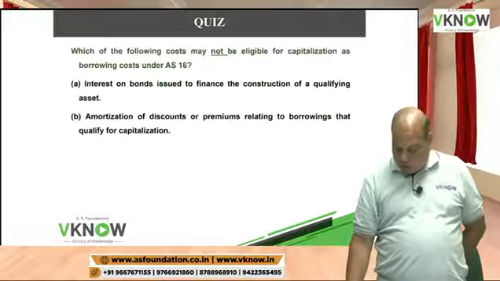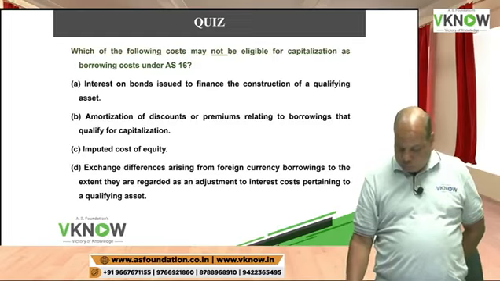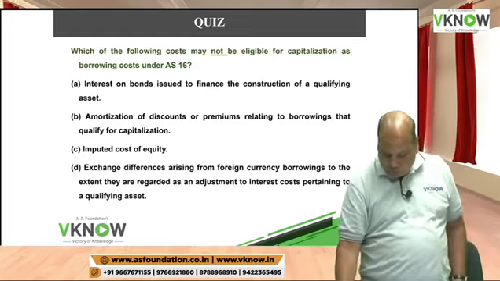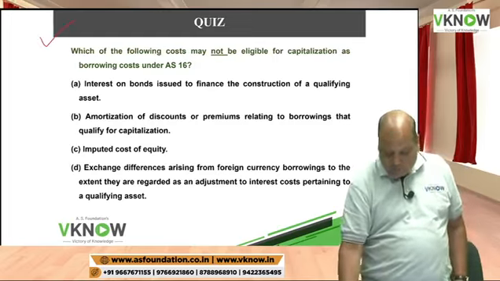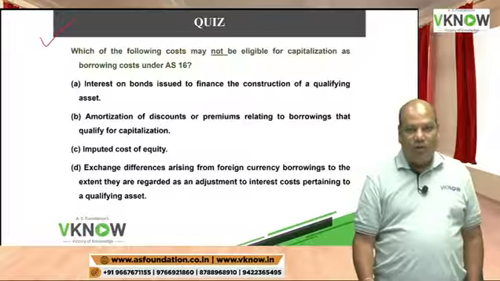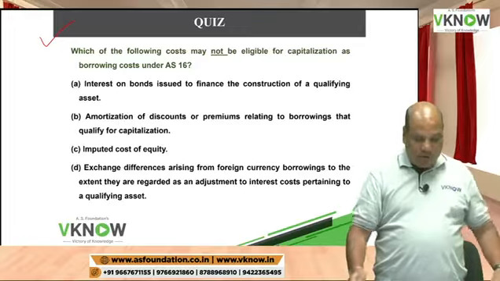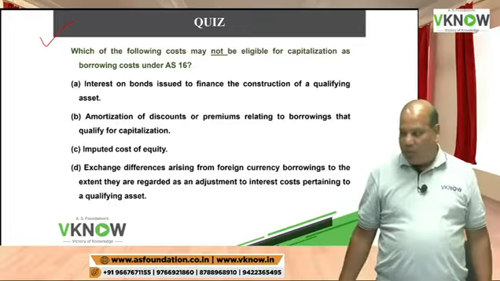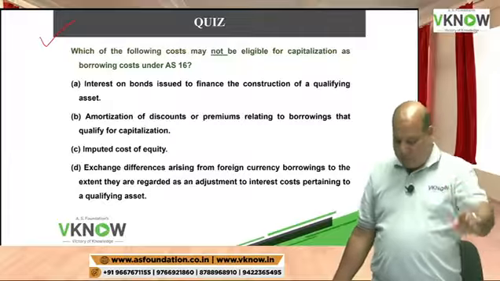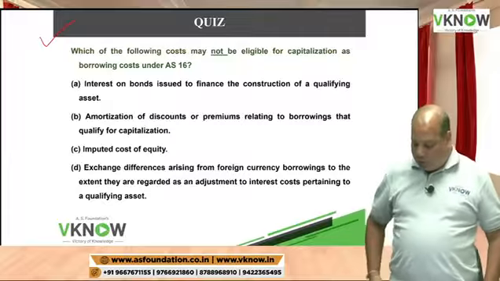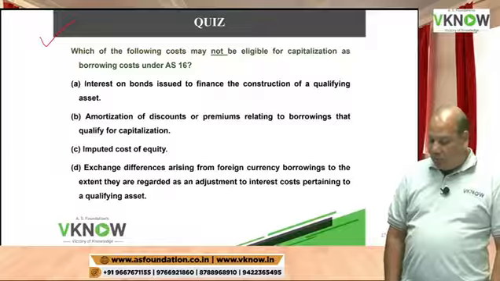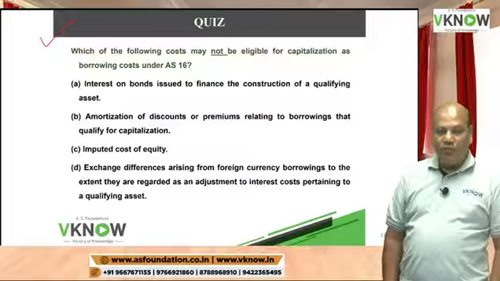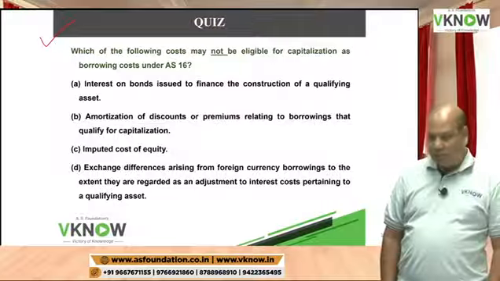Okay, now I'm going to ask you a quiz question. One is right, three answers are wrong. Which of the following cost may not be eligible for capitalization as borrowing cost under AS 16?